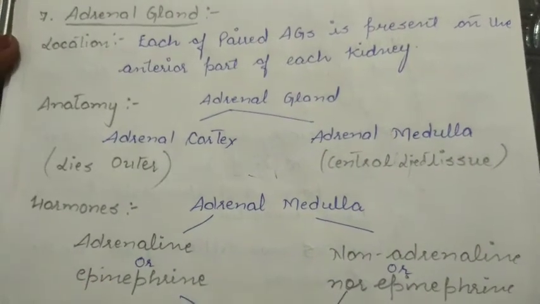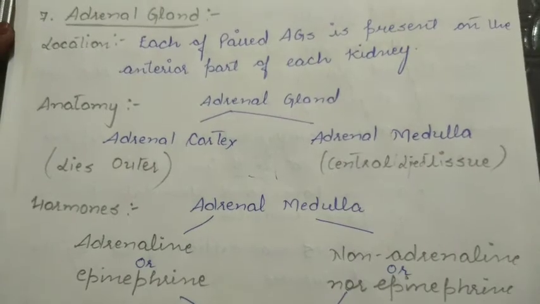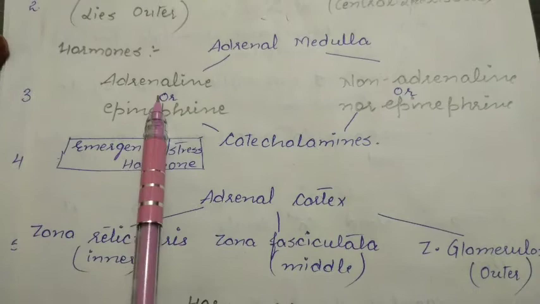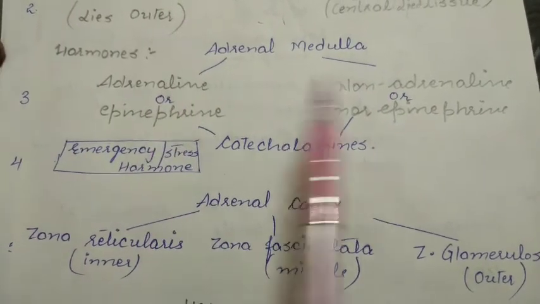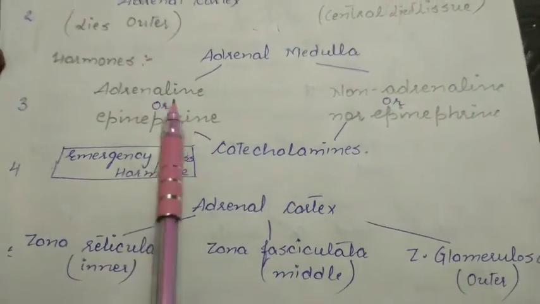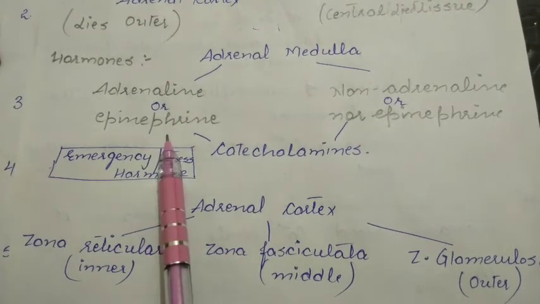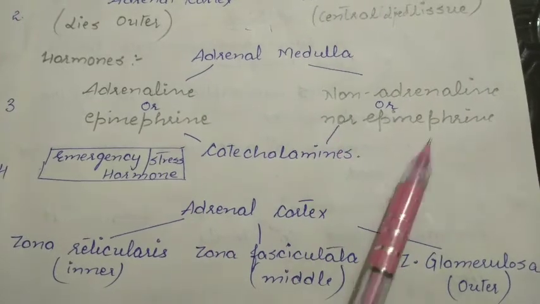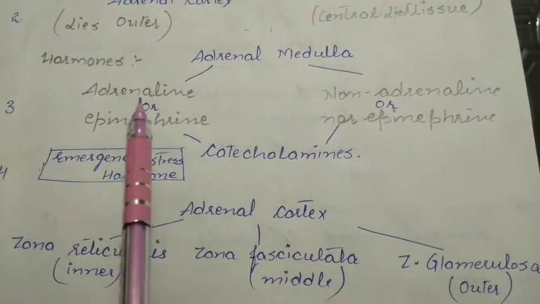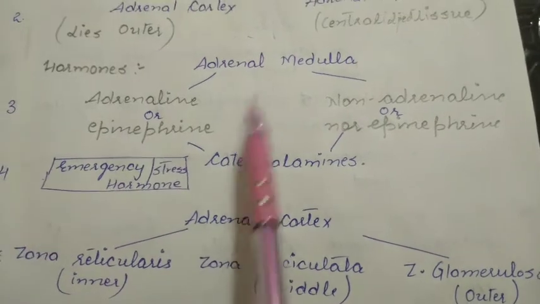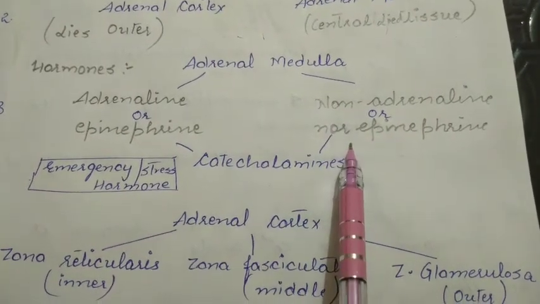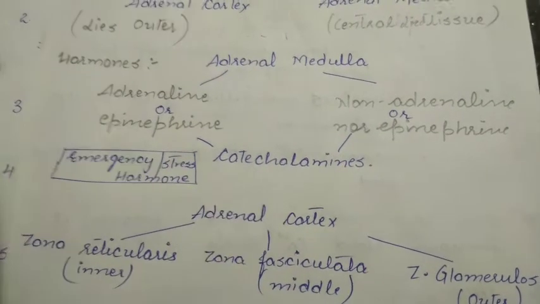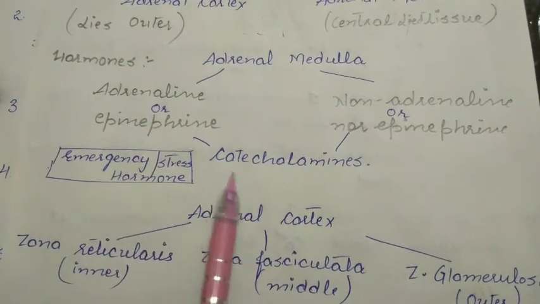Now about the hormones secreted by the adrenal medulla. The adrenal medulla primarily secretes two hormones. First is adrenaline and second is noradrenaline. Adrenaline is also known as epinephrine and noradrenaline is also known as norepinephrine. Both these hormones are collectively known as a special kind of hormones called catecholamines.